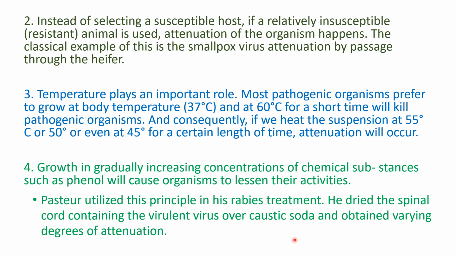He didn't use concentrated caustic soda; he used different concentrations of it. He tested the virulence of the rabies virus in different concentrations of caustic soda and obtained various degrees of attenuation. So this is also one way of getting an attenuated pathogen.